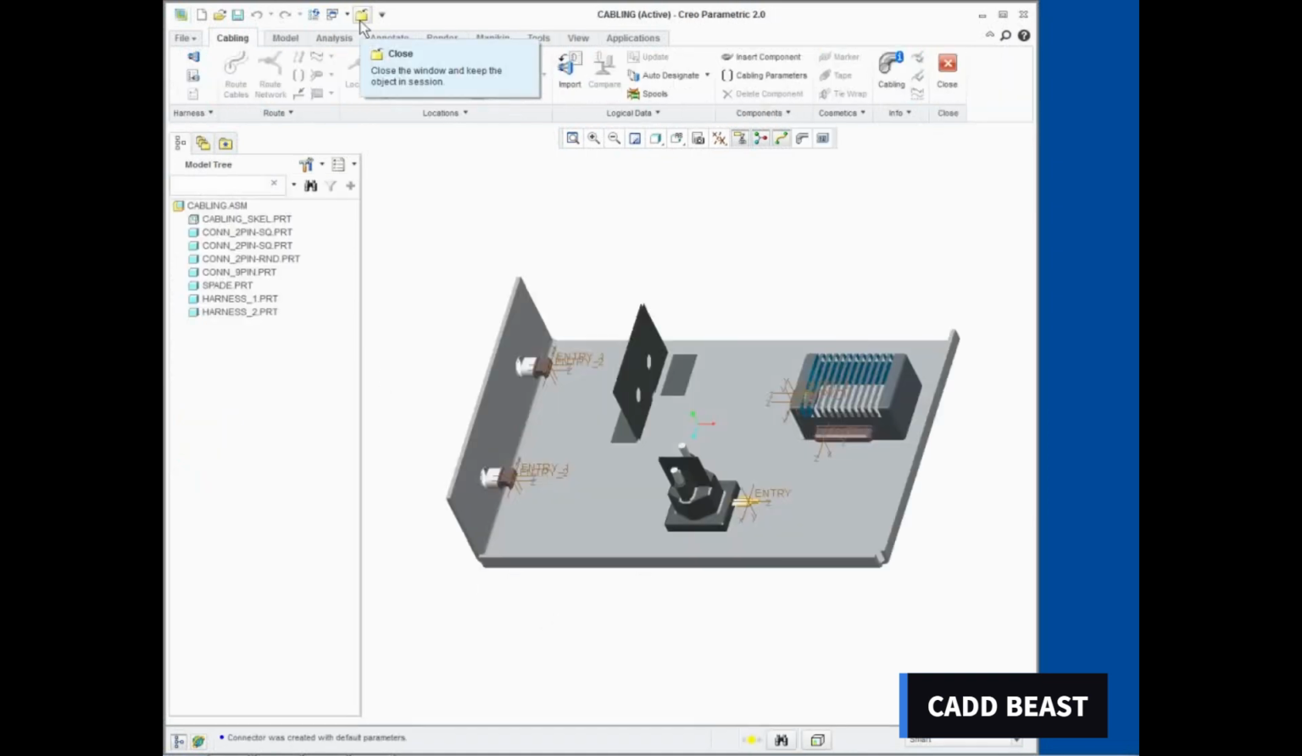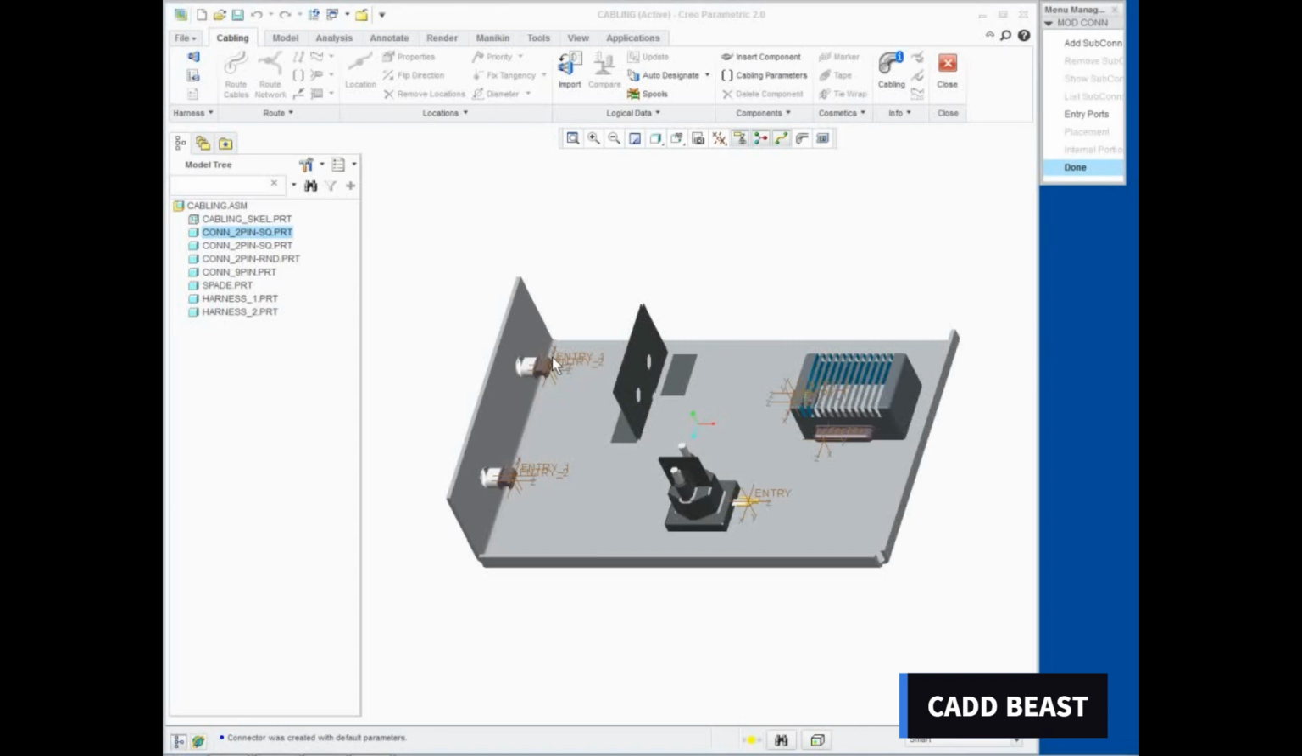Select Designate from the Auto Designate Types drop-down menu. Select the first CONN 2pin SQ.prt connector and press Enter to accept the default parameters. Click Done from the Menu Manager.